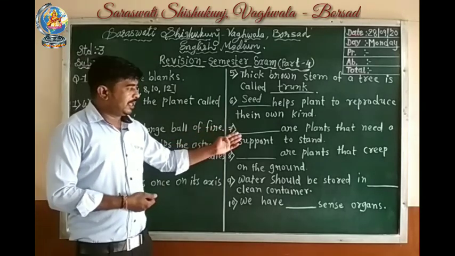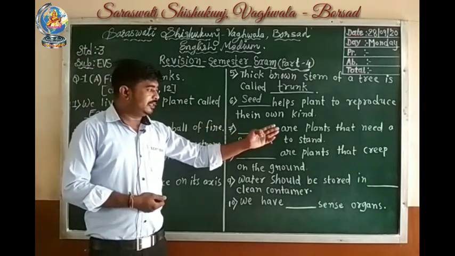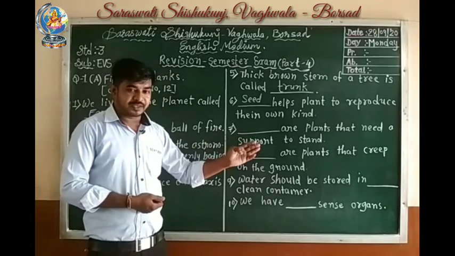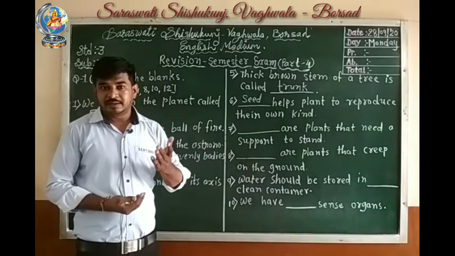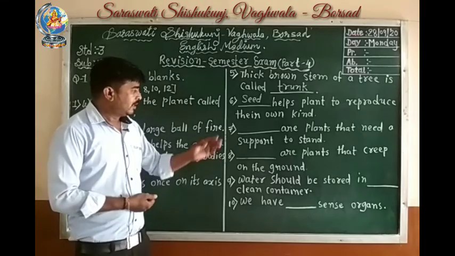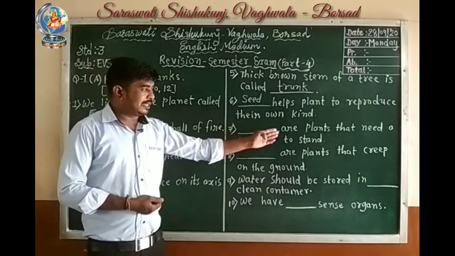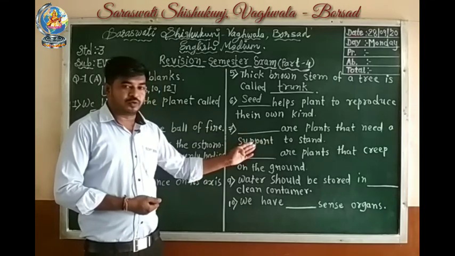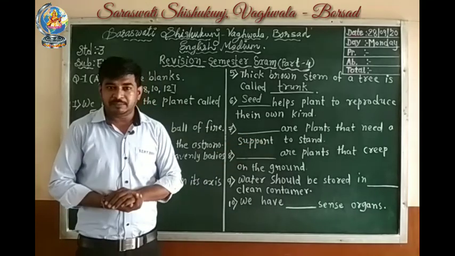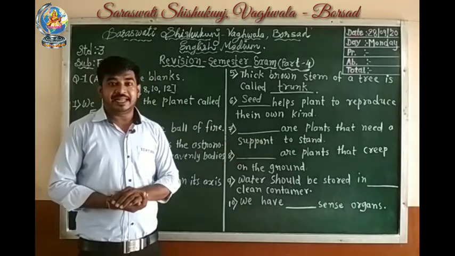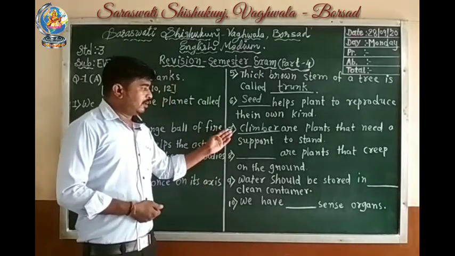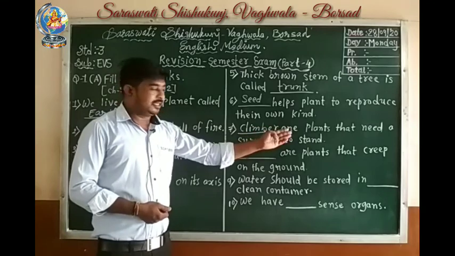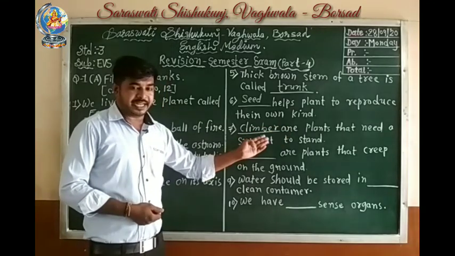Seventh number, blank are plants that need a support to stand. Students, which kind of plants need support to stand? Yes, climbers. What is the spelling of climber? C-L-I-M-B-E-R, climber. Climbers are plants that need a support to stand.